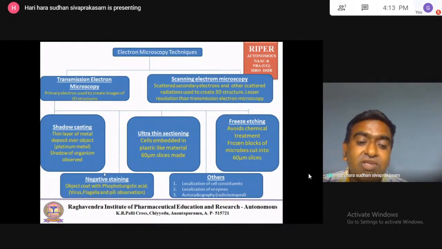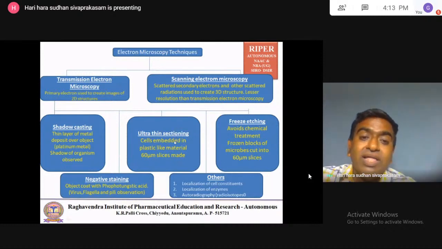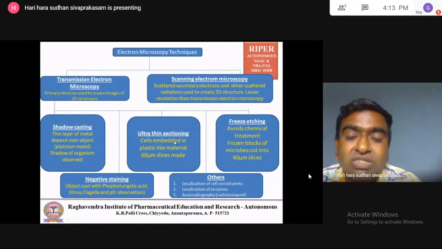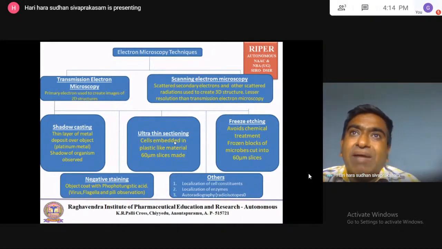So this is extremely useful to study the minute structure of bacteria. So flagella, pili, and other smaller structures of the bacteria can be effectively observed. Viruses also can be observed very effectively in the negative staining technique. Then ultra thin sectioning. This is a modified technique. Just like that, take a bread. Inside the bread, there is a plum fruit.